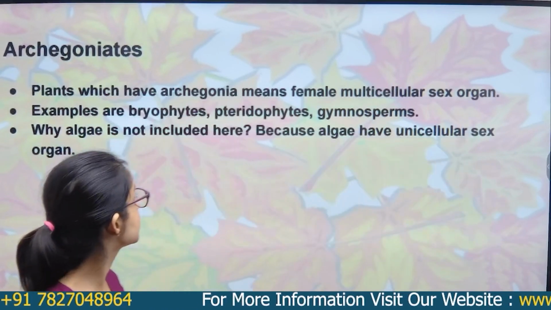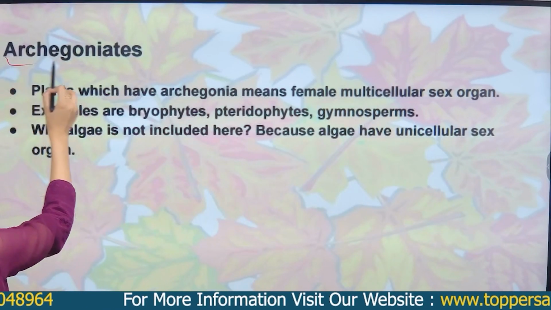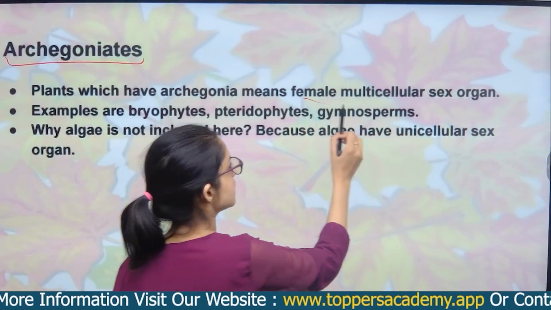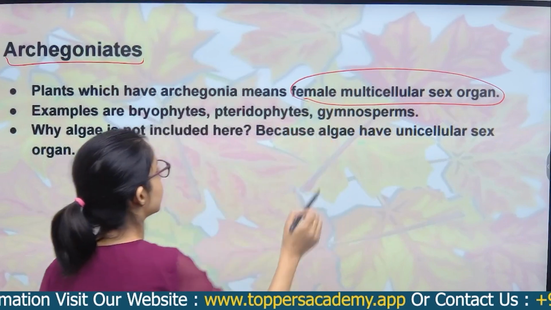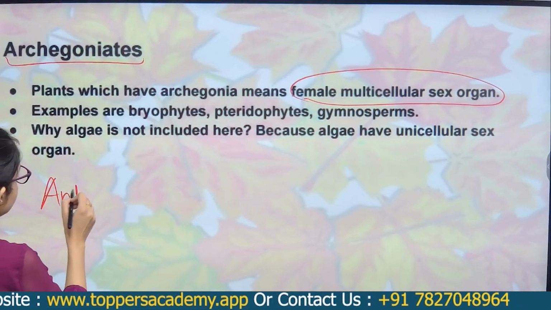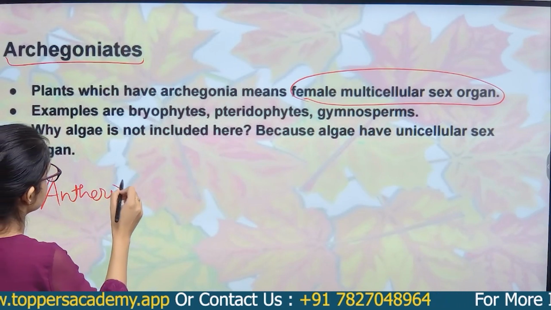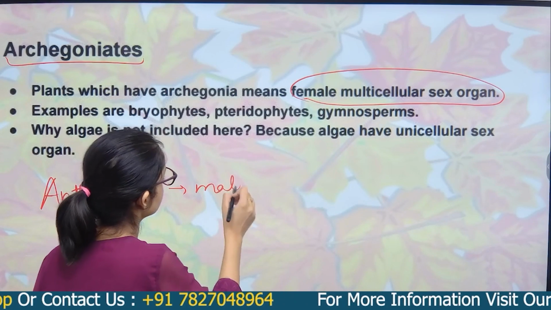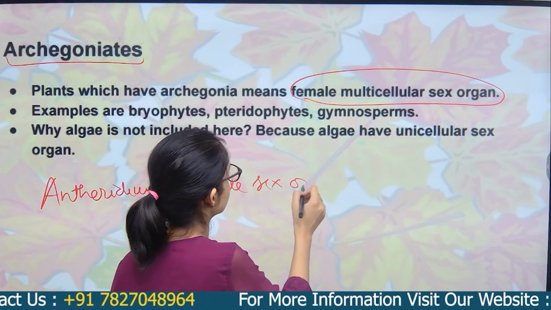The next term is archegoniate. Archegoniate means having a female multicellular sex organ. If the term comes, antheridium is the male multicellular sex organ.